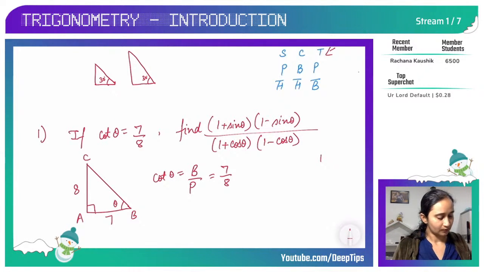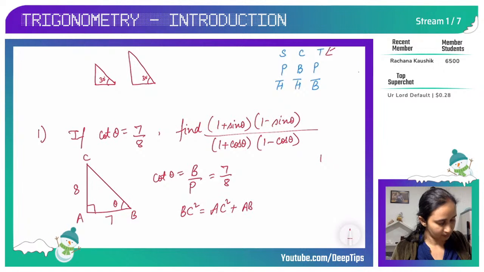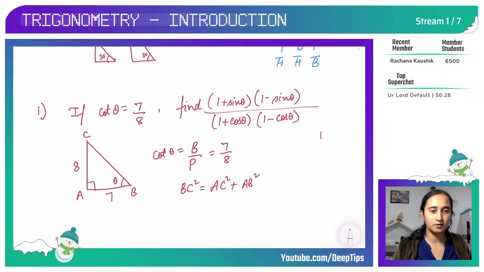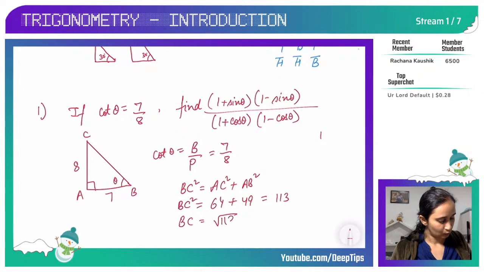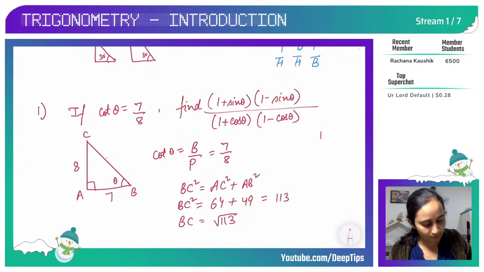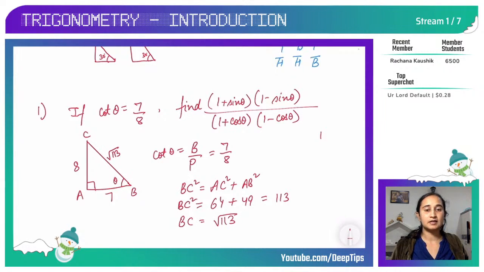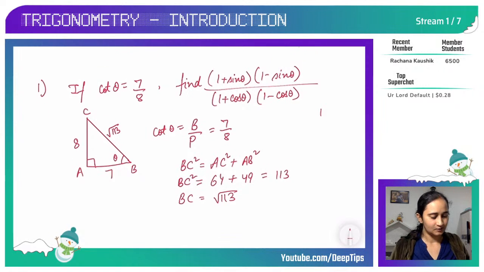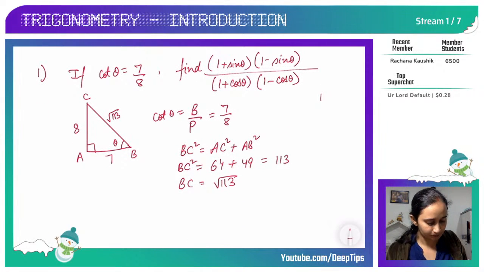So BC square is equal to AC square plus AB square, correct? This is what Pythagoras theorem says. So BC square is equal to AC square, which is 8 square, 64, plus 7 square, 49, which is equal to 113. So BC is equal to root 113. So I know all three sides, correct? So I can find sine theta now.